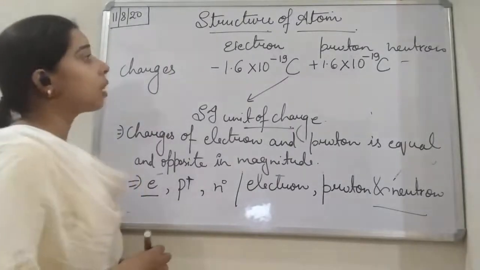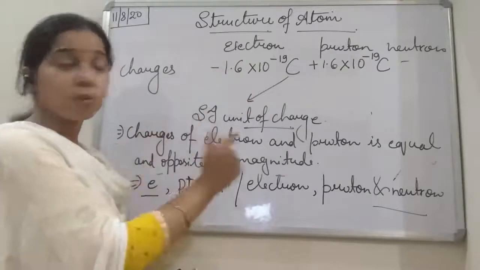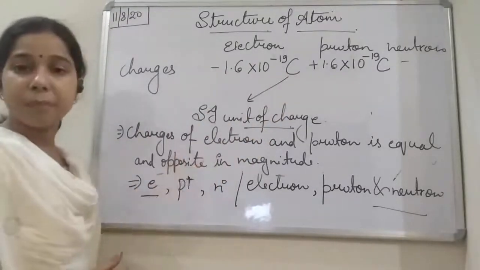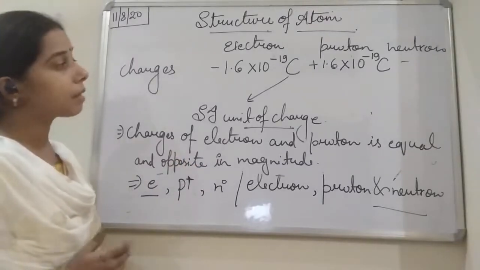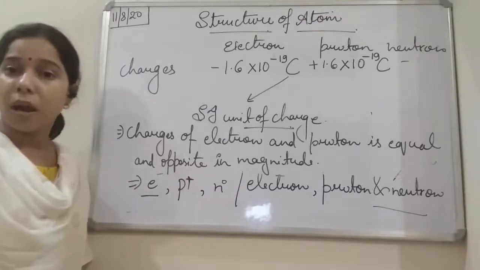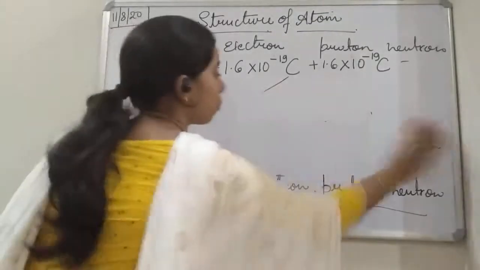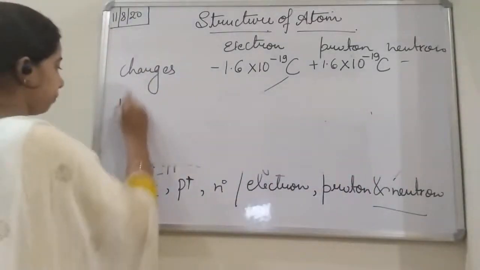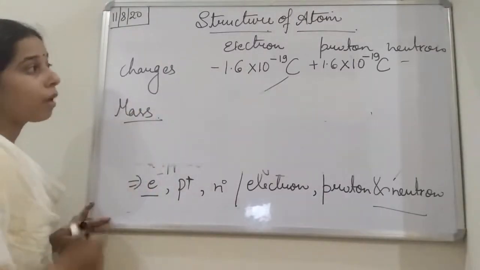So we are talking about the charges present in the electron and proton. Since neutron is having no charge, student, we will leave it, and the charge present in the electron and proton is 1.6 into 10 the power minus 19 coulomb. Now if we talk about the masses of the electron, proton and neutron, student, let us see the masses.